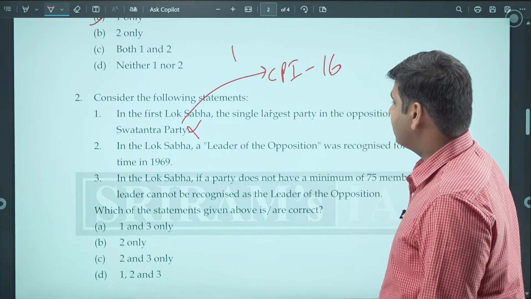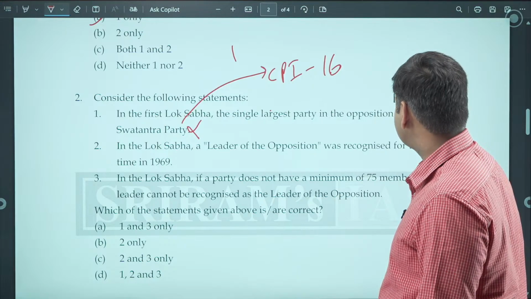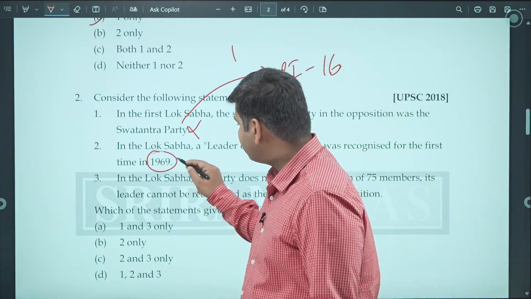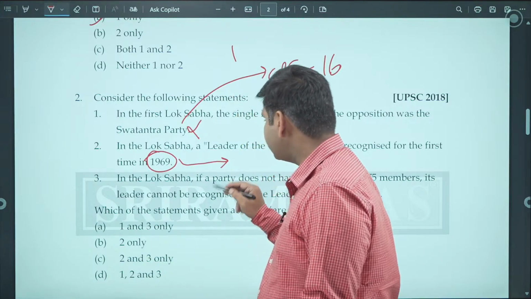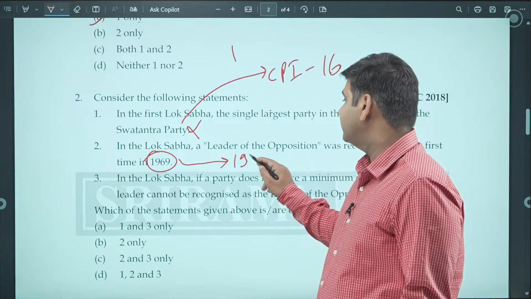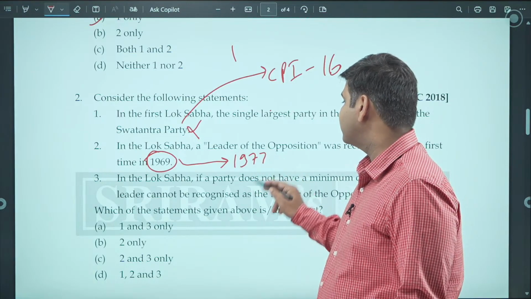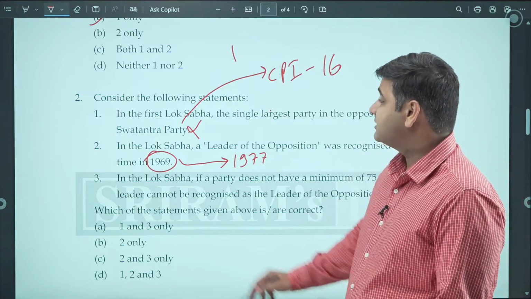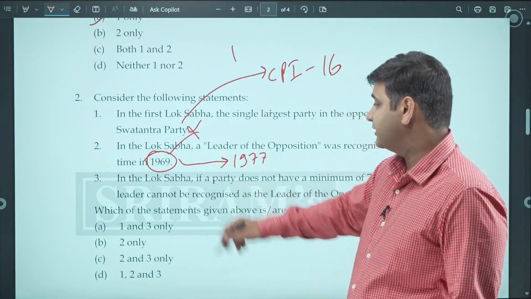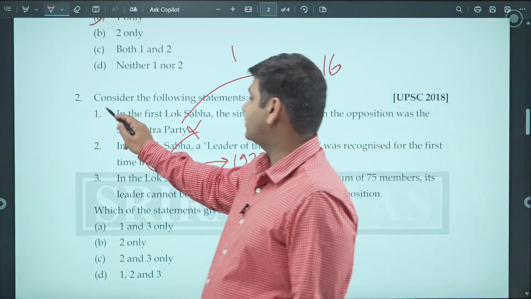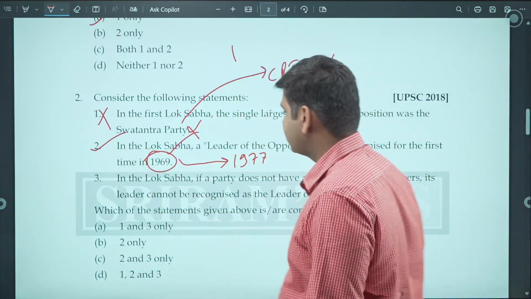In the Lok Sabha, a leader of the opposition was recognized for the first time in 1969. This is a correct statement. Although the leader of opposition got the statutory status in 1977, for the first time it was recognized in 1969. So statement number 1 is not correct. Statement number 2 is correct.